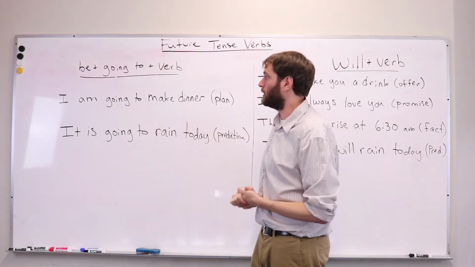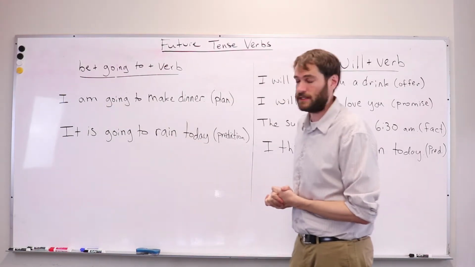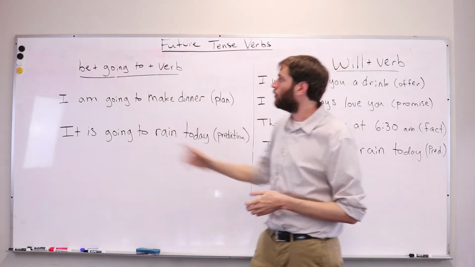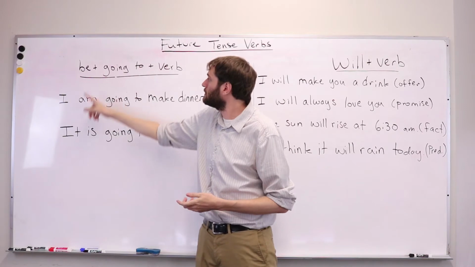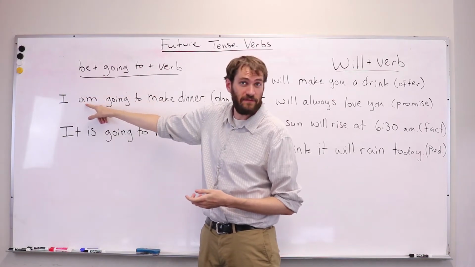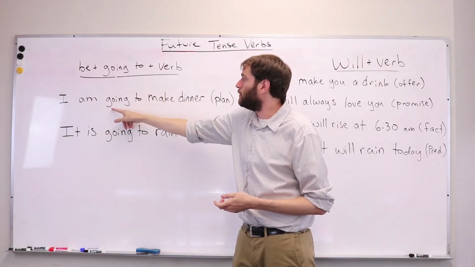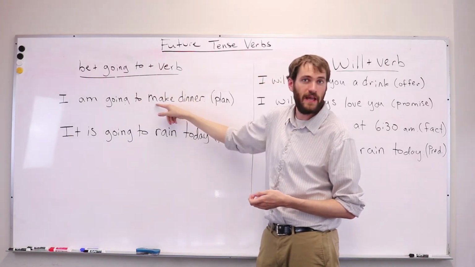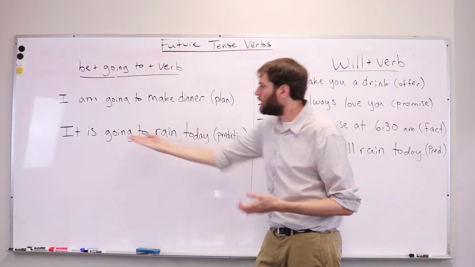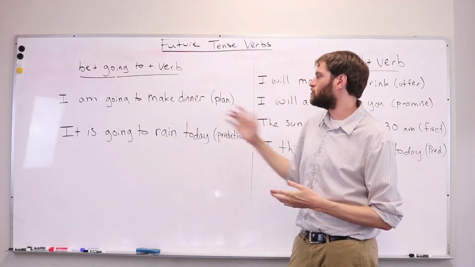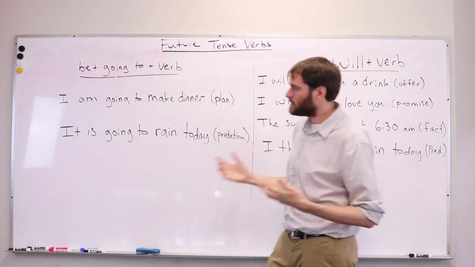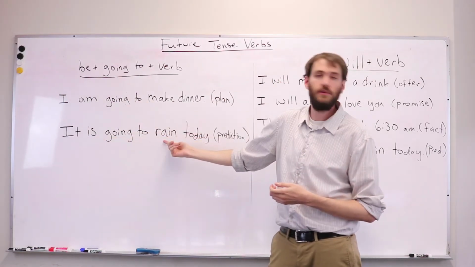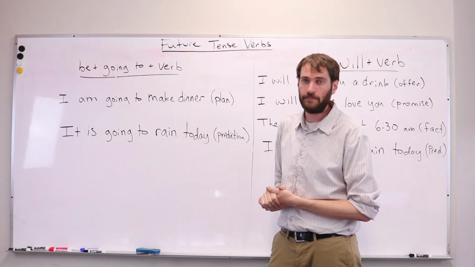So let's look at some examples. Here's one sentence. I am going to make dinner. We can see first we have the subject, then we have the be verb, am, then we have going to, and we have the main verb, make. Here's another example. It is going to rain today. Same, we have the subject, we have be, going to, and our main verb, rain.